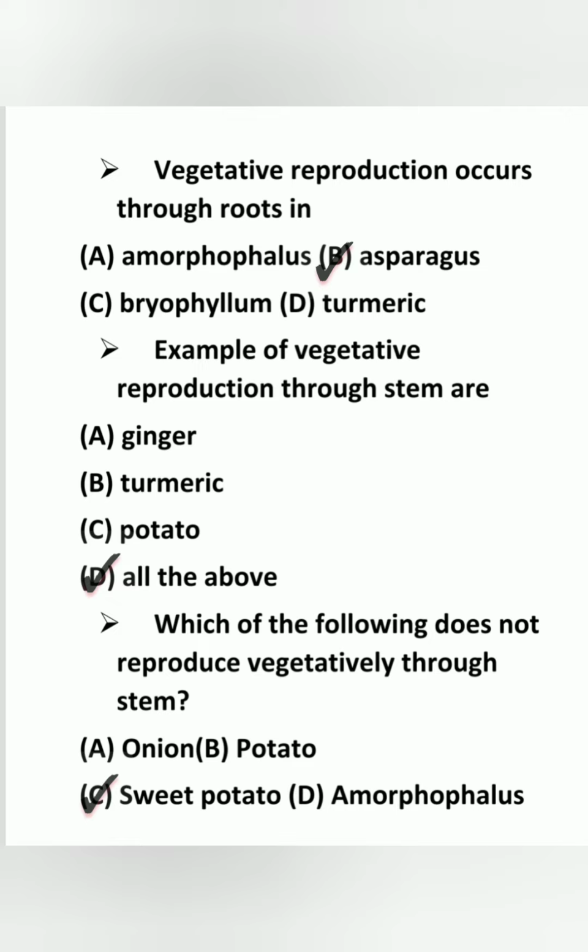Vegetative reproduction occurs through root in asparagus. Next, examples of vegetative reproduction through stems are called... Answer is D, all above. Next, which of the following does not reproduce vegetatively through stem? So answer is sweet potato because it reproduces through root.